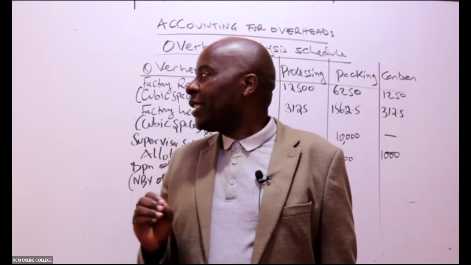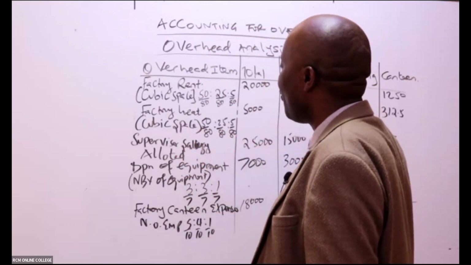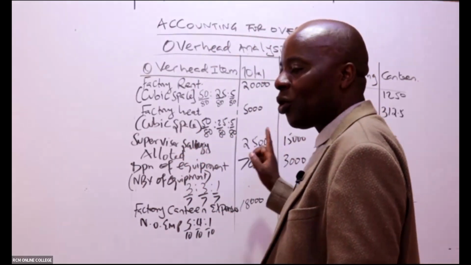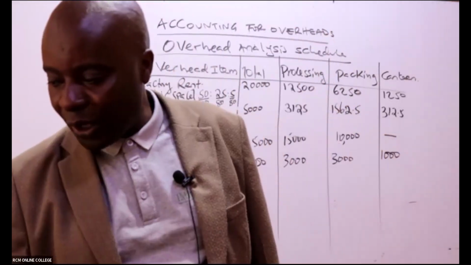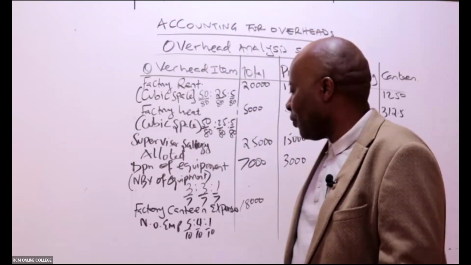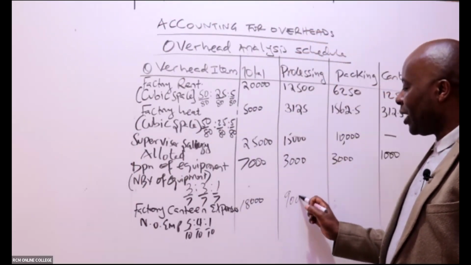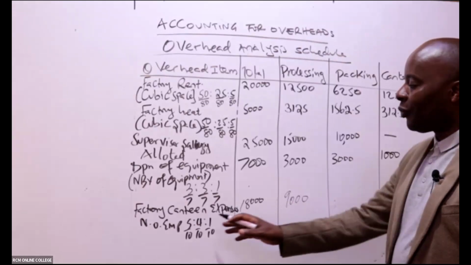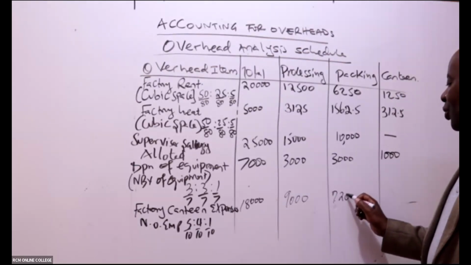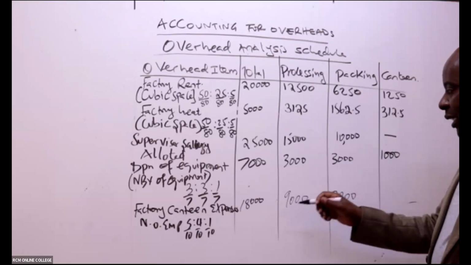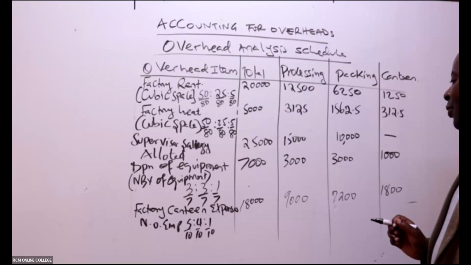We have, for example, supervisor salary for packing and for processing, so the whole of it goes there. Thank you very much for asking that question. Go ahead and give me the answers. 5 over 10 times 18,000 is 9,000. 4 over 10 times 18,000 is 7,200. And lastly, 1 over 10 is 1,800.